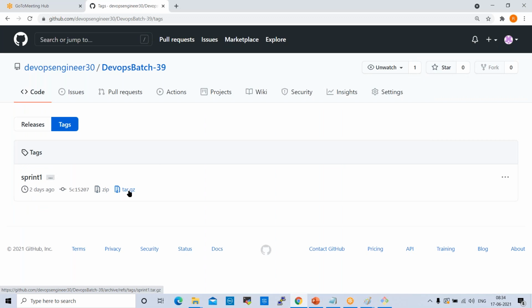So zip format, tar format, we can upload these tags into GitHub. By that time, if the sprint 1 branch is available, we can simply delete that branch because the sprint 1 data is available in this tag. We don't require the branch, right?